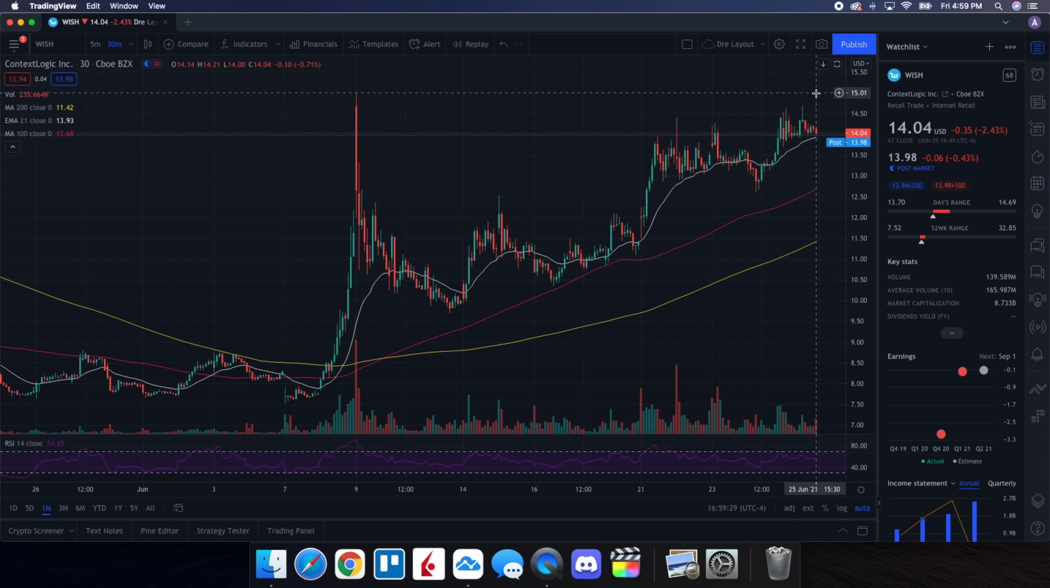If it's able to pass this $15 level, and if it was able to do that actually today, it would have definitely been taking off. But we need to keep this on the watch list going in for next week. I can see a lot of strength here.